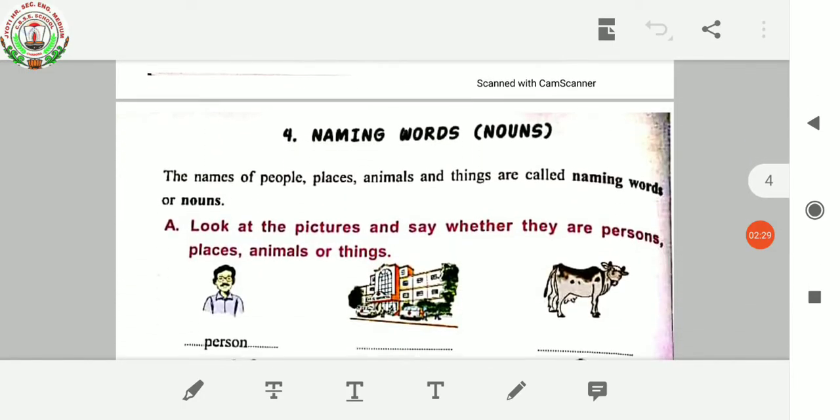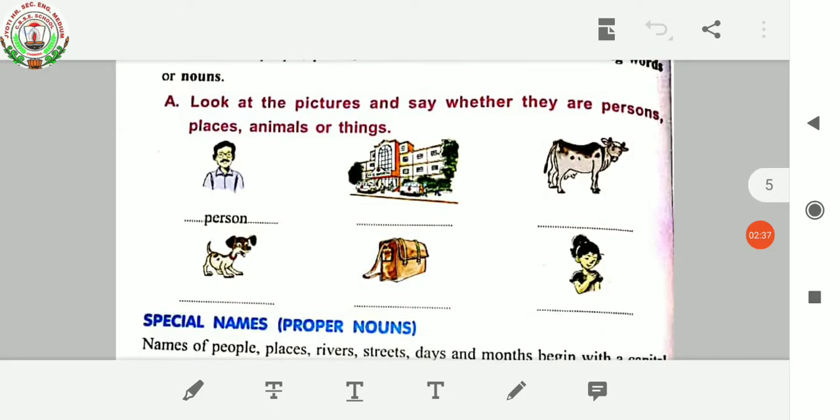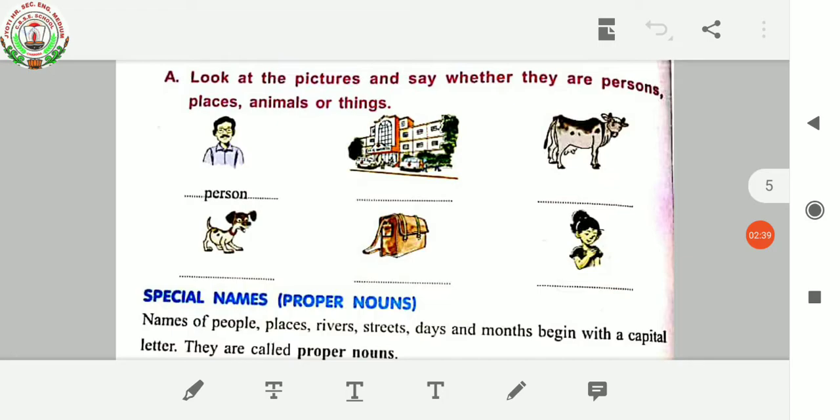And this is your grammar book. This is lesson number 4, naming words, nouns. In our previous online class, we completed this one. We identified pictures and wrote whether it is a person, place, animal, or thing.